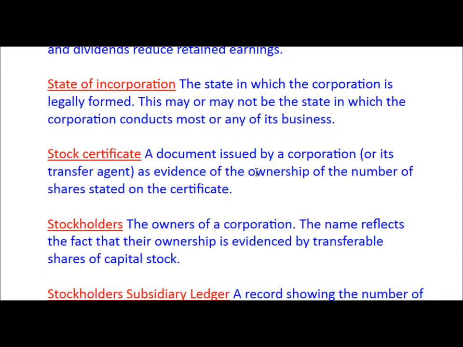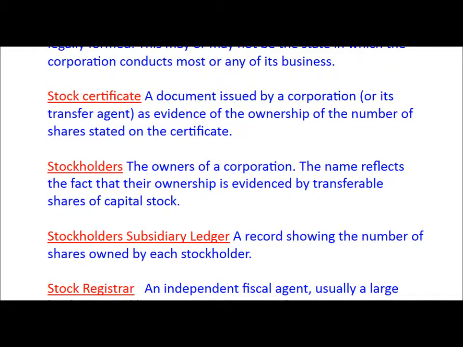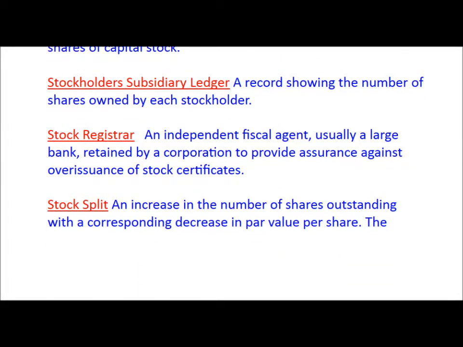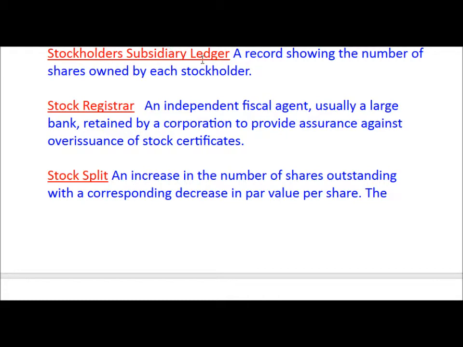Stock certificate: a document issued by a corporation or its transfer agent as evidence of ownership of the number of shares stated on the certificate. What are stockholders? The owners of a corporation. The name reflects the fact that their ownership is evidenced by transferable shares of capital stock. What is the stockholder subsidiary ledger? A record showing the number of shares owned by each stockholder.